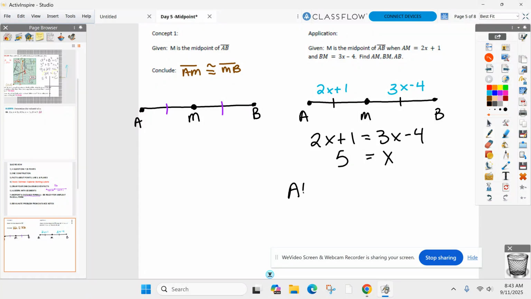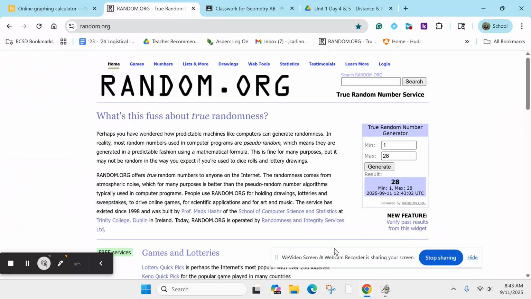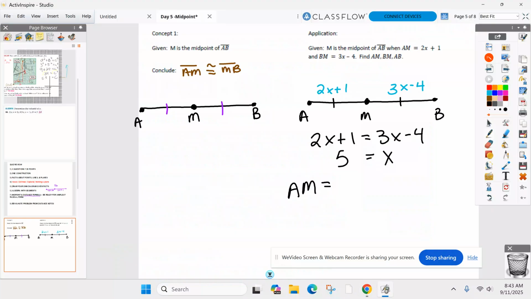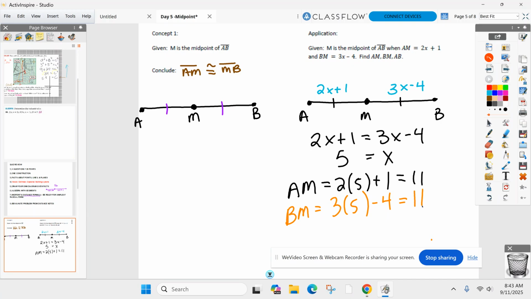Let's start with AM. Now that I know x, how can I find the length of AM? Sam? Plug in 5. Yep, thank you. 2 times 5 plus 1. AM's 11. Not done yet. I also asked for BM. BM, 3 times 5 minus 4. Oh, here's shocking news. What's that equal to? It better be, right? It better be, because we said those two segments were equal.